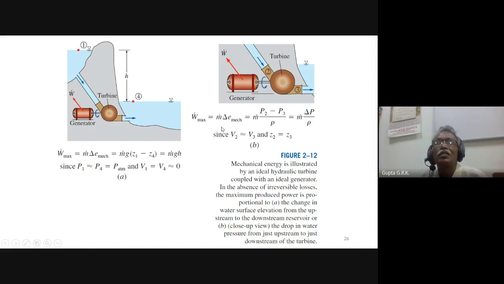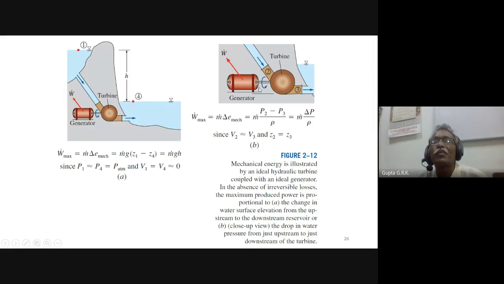And here also, if you take the W dot max, suppose here the change in water surface elevation from the upstream to the downstream, that is where the work is obtained. Here, the drop in water pressure from just upstream to the downstream of the turbine.